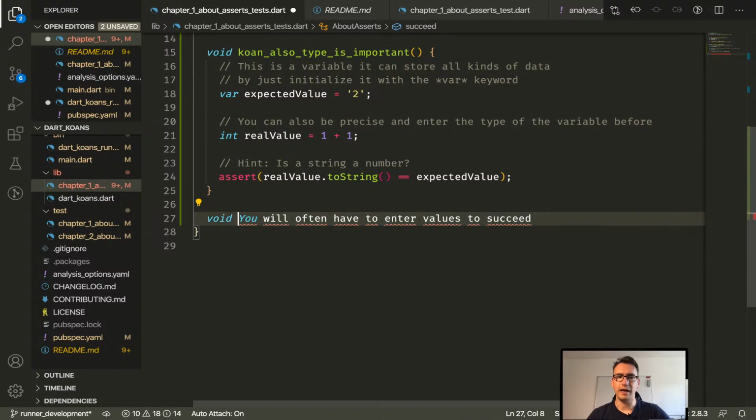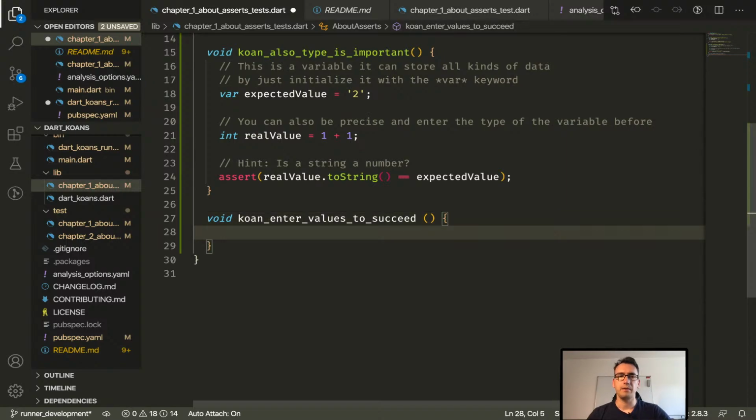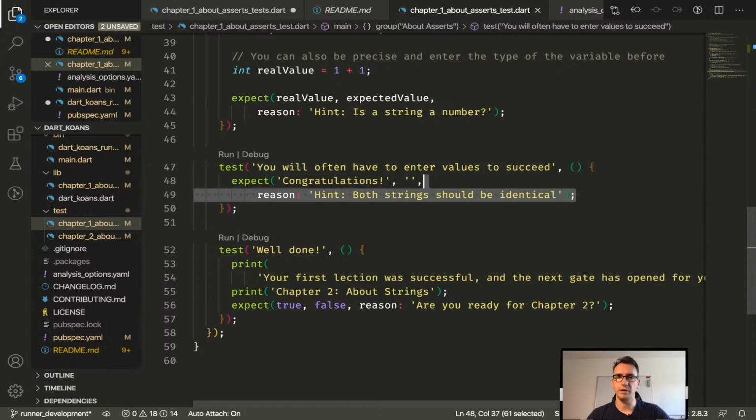So, and here we have that. We have to add Koan, and I think what we could do here, enter values to succeed. Succeed? Yeah, I think that's the name. Good. And then we have like, I think I can just take this information here.